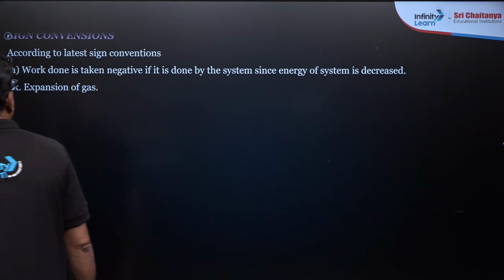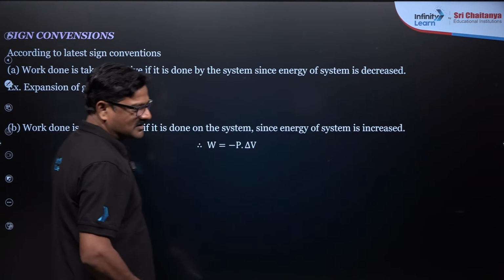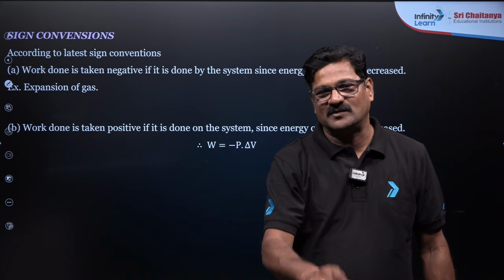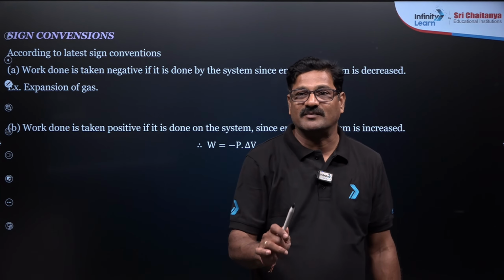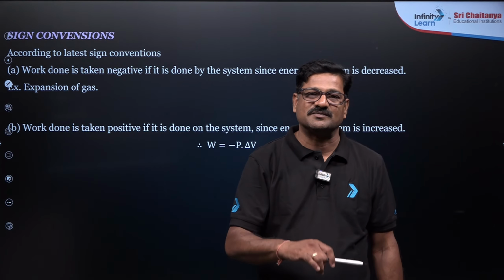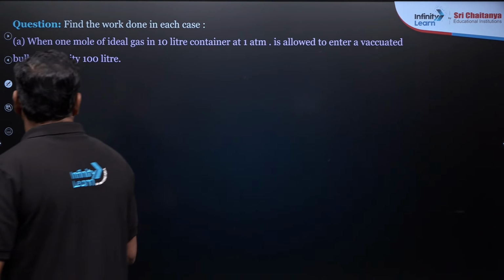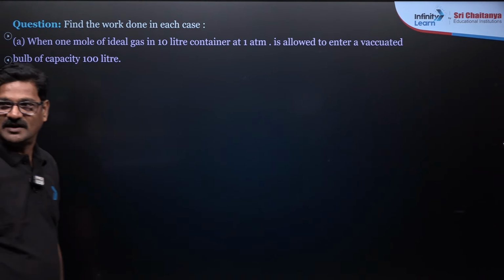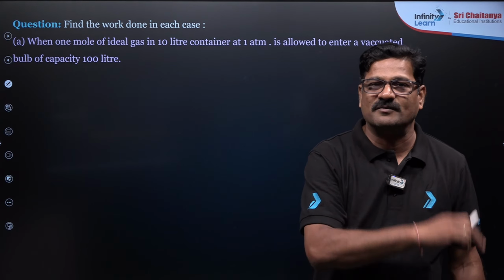Okay. So sign convention is very important, beta. Why is this minus given? Work is done by the system. If the work is done by the system, W is going to be negative. Work is done on the system, W is going to be positive according to the chemistry IUPAC conventions. And if heat is absorbed by the system, Q is going to be positive. Heat is released out of the system, Q is going to be negative. That's what I want to say. So find the work done in each case. Two cases are given. Let us do some concept and follow the questions. Concept is followed by the question.